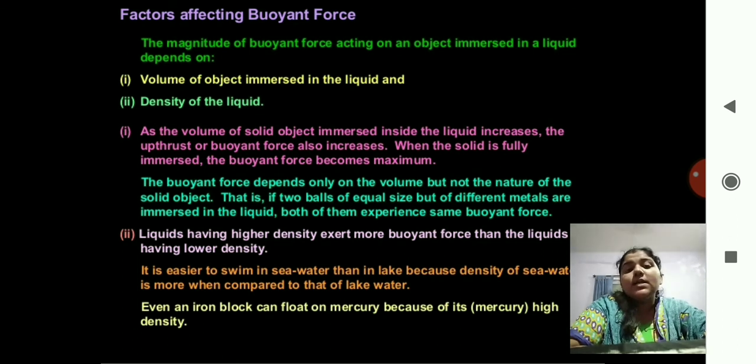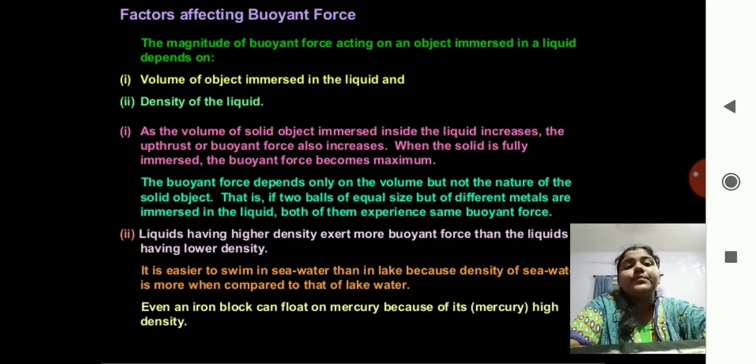It is easier to swim in sea water than in a lake because the density of sea water is more compared to that of lake water. Even an iron block can float on mercury because of its high density. The higher the density of the medium, the higher the force.